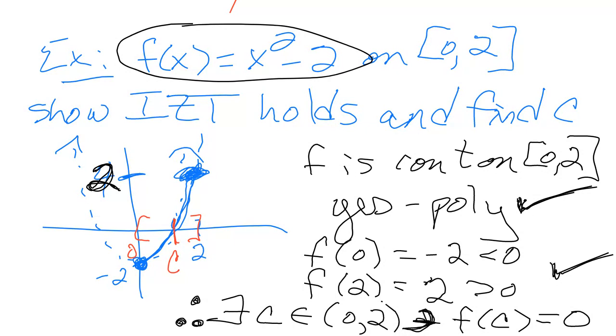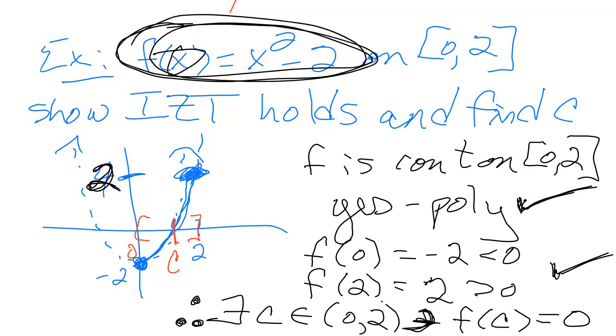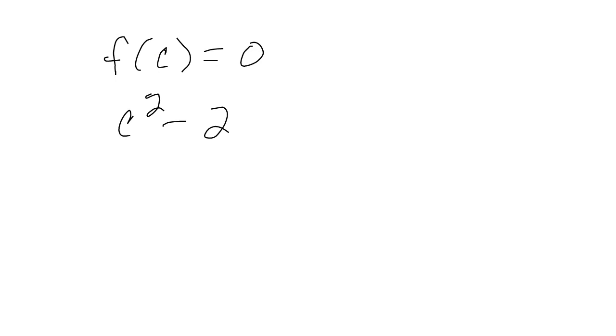So now we need to find that c. Remember, f of x is x squared minus 2. So f of anything is that anything squared minus 2. What's my anything down here? It's a c. So that just says simply that f of c equals 0. So instead of f of x equals x squared minus 2, f of c is c squared minus 2. That's going to equal 0. And then we just solve that.